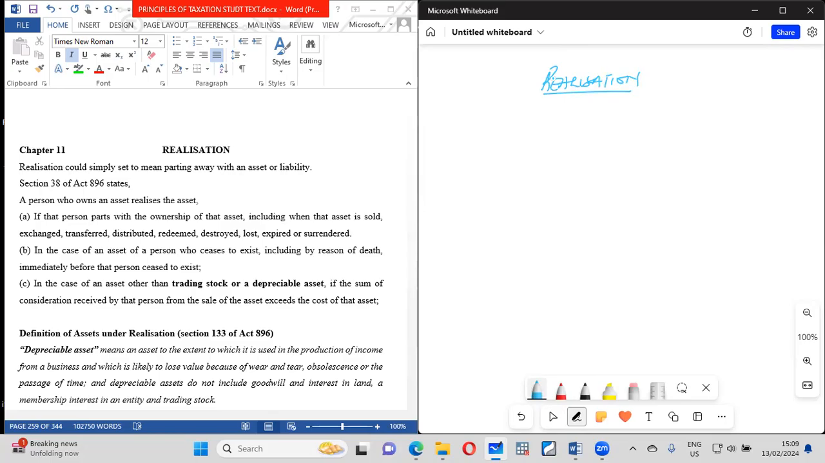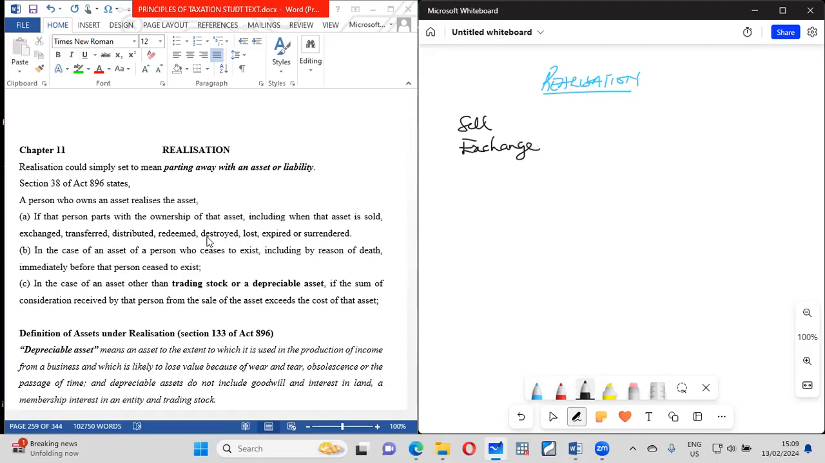Okay, so what is realization? Realization simply means parting away with something. You are parting away with an asset or a liability. That is the key. And there are so many ways one can part away with something. You can actually sell it, which means that you parted away with it. You can actually exchange it in a barter.